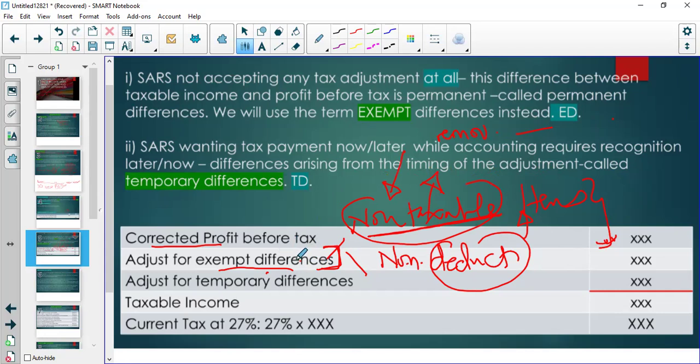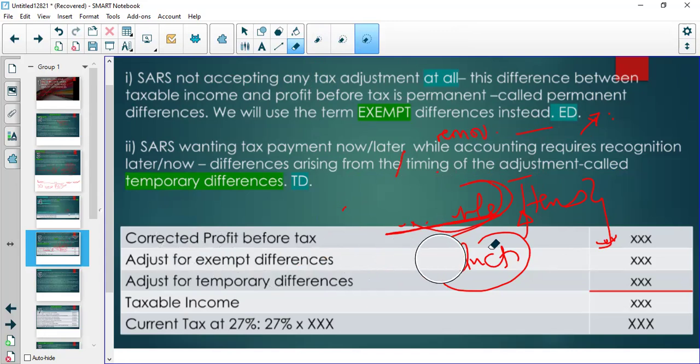So I say these words non-taxable, non-deductible because those are the words that you will get to see in your examination. The examiners will not say this is an exempt difference. They will tell you that a portion of the income received is not taxable. Then you remember, oh, I must remove it. It was income. They will tell you this amount is not deductible. Then those are the exempt differences, right? You will understand this over time, because the good thing is that it never changes. It's the same thing over and over.